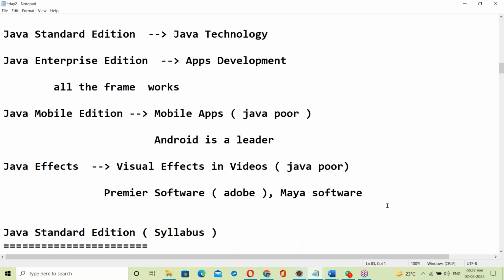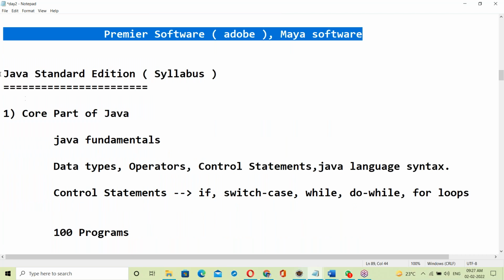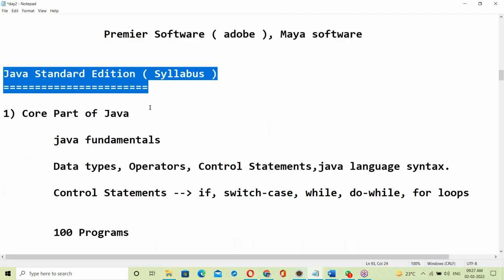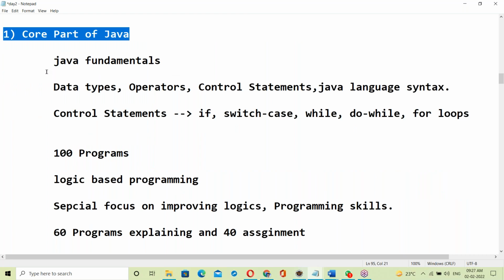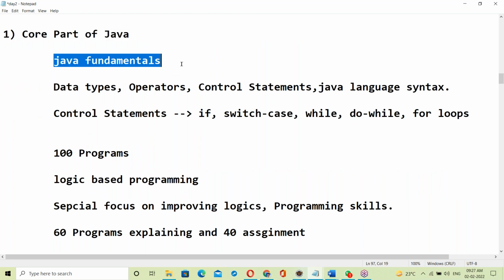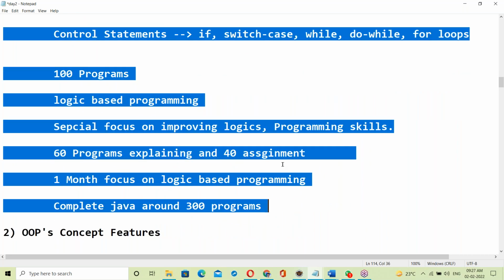So these two versions, no one is using. The industry is not using them here. See, Java Standard Edition is our syllabus. In our syllabus, the core part of Java, starting with Java fundamentals. This part looks like C programming.